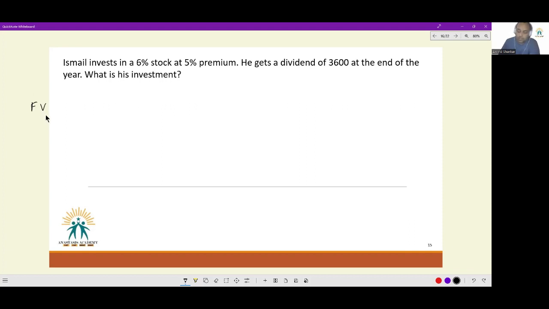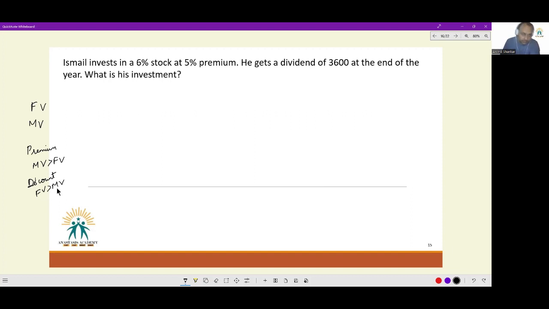Face value of a share is the price of the share mentioned in the share document. Then there is market value of the share. Market value, MV, is the price at which the share is currently being traded. You say premium when market value is greater than face value. You say discount when face value is greater than market value.